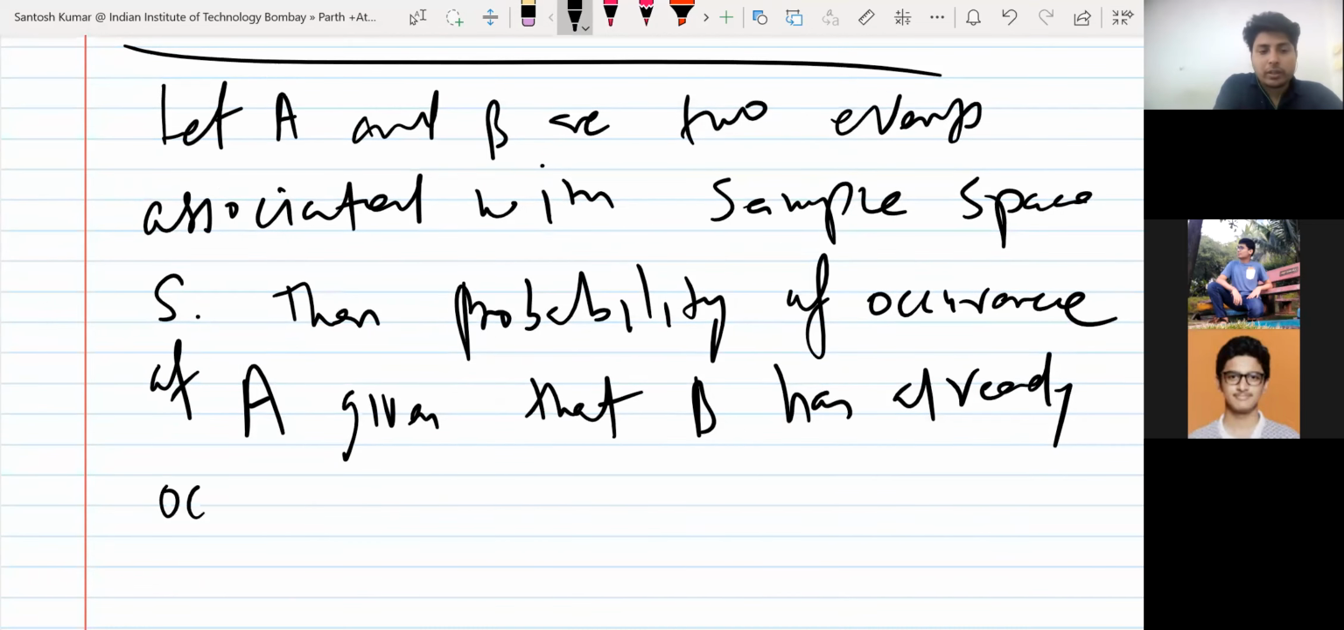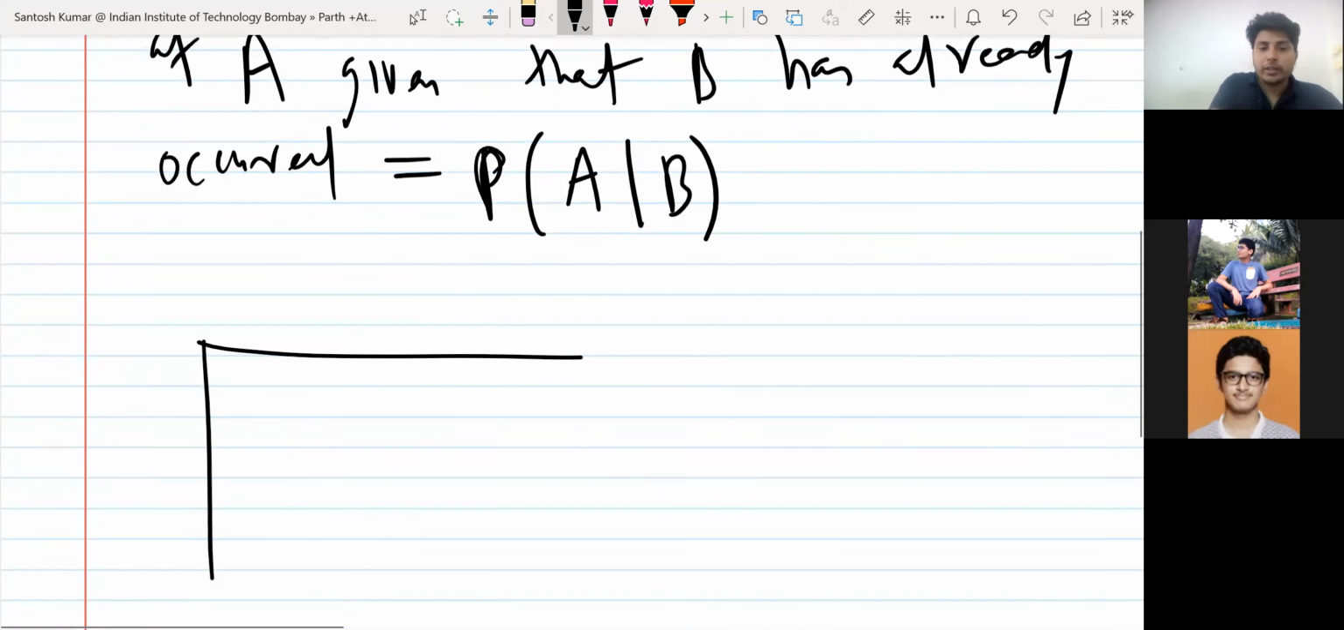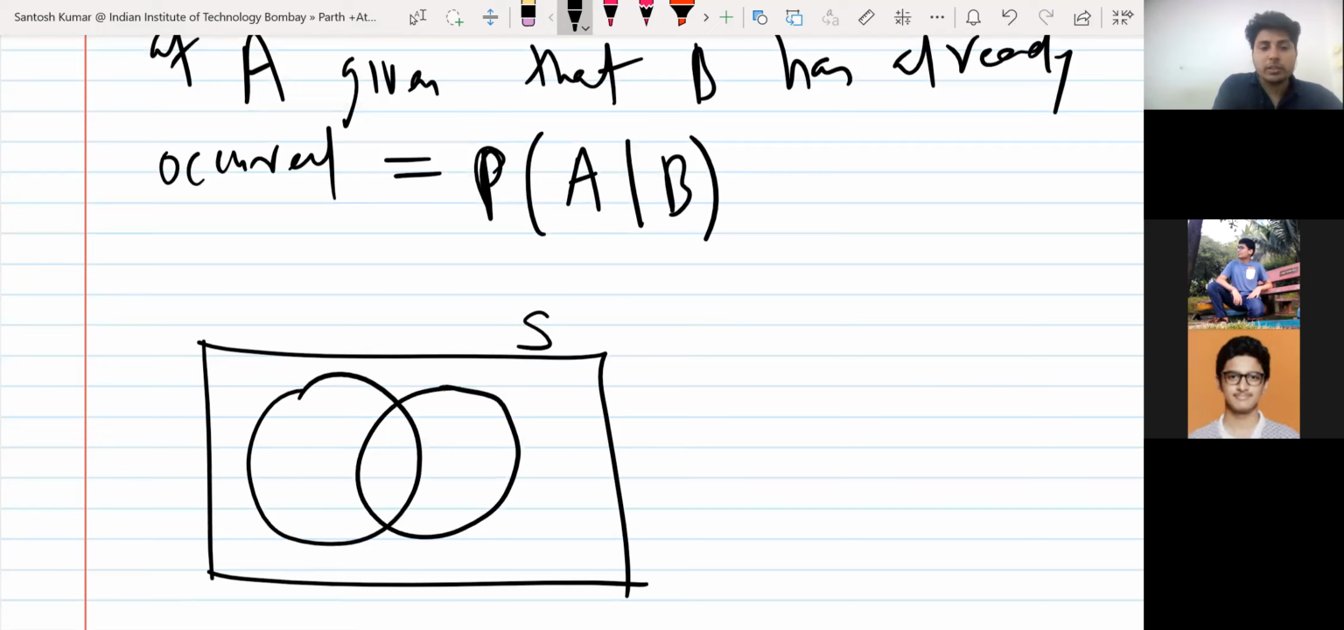Given that B has already occurred, or in short we also write it probability of A given B. So the notation is probability of A given B. Means what is the probability of occurrence of the event A when you are given that B has already occurred. So you can imagine, suppose this is sample space S, set A, set B. Set means event. So event A, event B. So you are given that B has already occurred. So what is the chances of occurrence of A? You already know that B has already occurred.